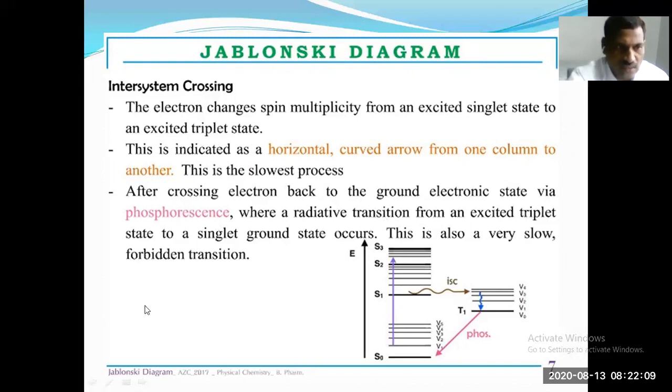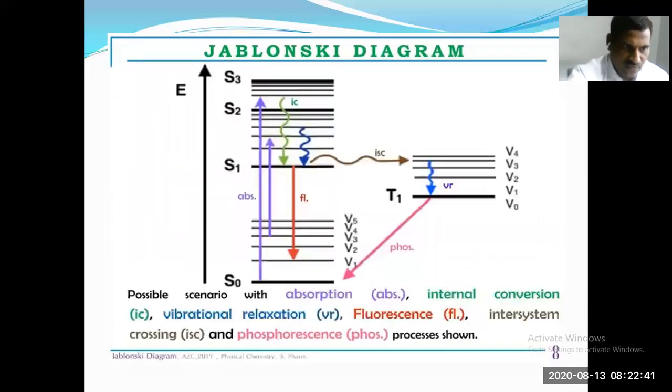So this is written as S1 to T1. The spin multiplicity is changed. That is called intersystem crossing. After that, T1 to S0 plus h nu. So this is called phosphorescence. So once again, S1 to T1, T1 to S0 plus h nu. And S1 to S0 plus h nu is called fluorescence.